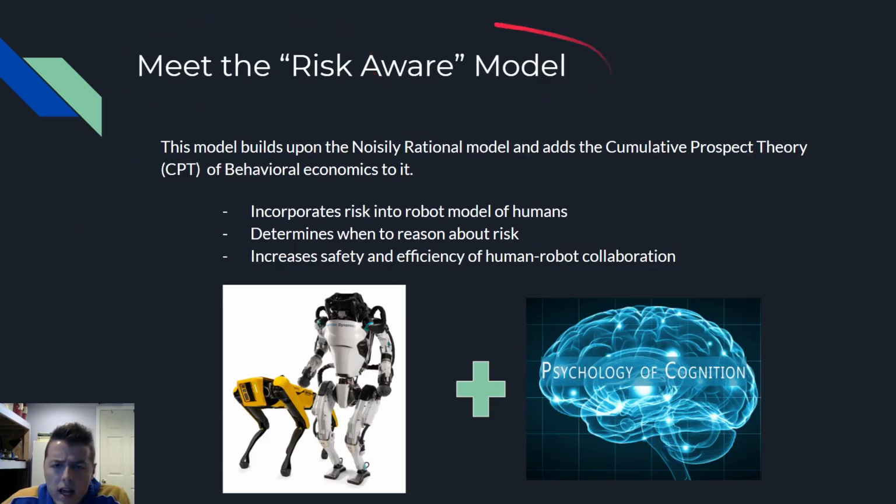Well, take a look at this, the risk-aware model. This is what the paper is all about. It builds upon the noisily rational model and adds something called the cumulative prospect theory of behavioral economics. The point of adding this economic theory is that it does a great job at predicting humans acting in a risk-aware way, or considering risk in their equation. So basically, we're taking robots and adding psychology into our model.